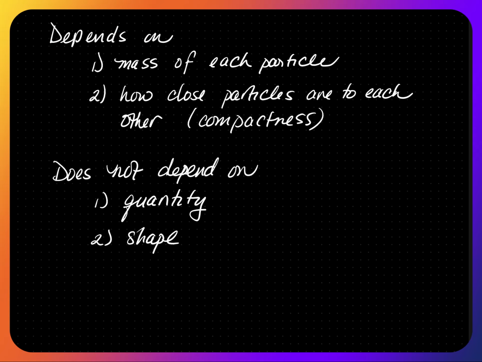Density depends on the mass of each particle. In addition, it also depends on how close the particles are to each other, so how compact the material is. For a given volume, if the particle is more massive or more compact, the density will increase because mass is directly related to density, which means if the mass increases, the density will increase, given that the volume stays constant.